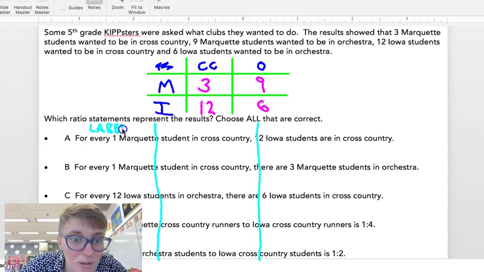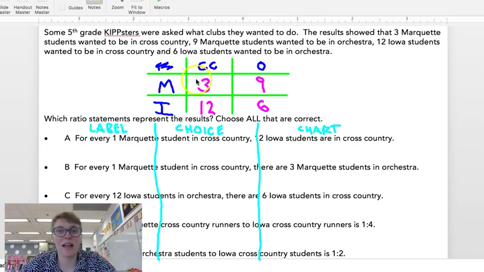The next section is going to be what I get from my answer choice. And my last section is going to be what I get from the chart. So each of these problems, A, B, C, D, and E, should have a label, a choice, and some ratio from the chart. All right, let's check this out.